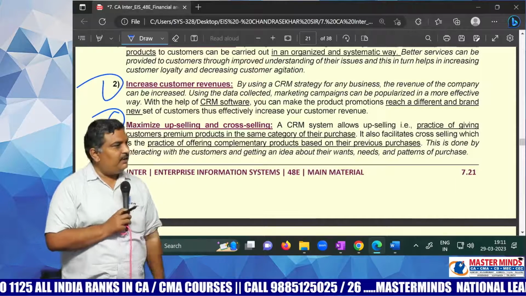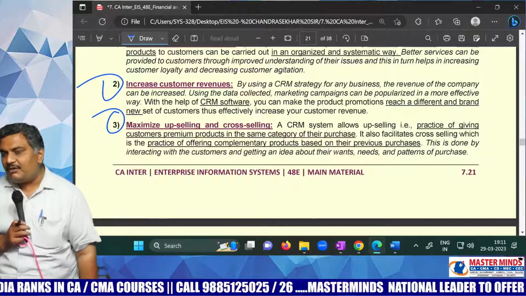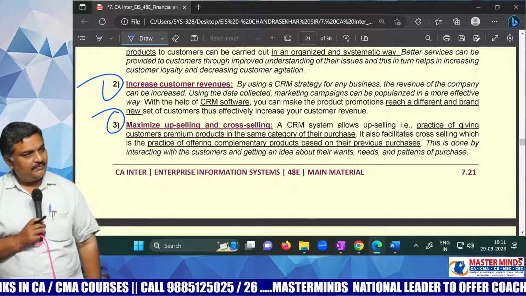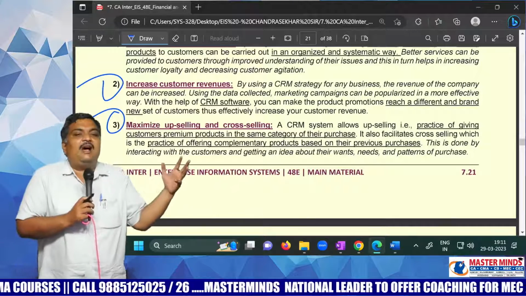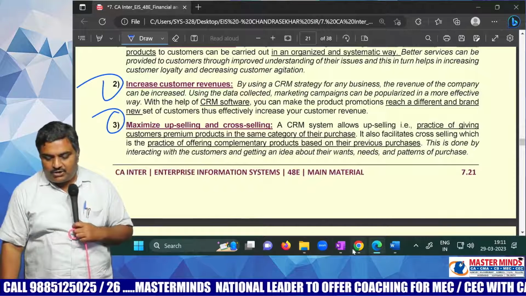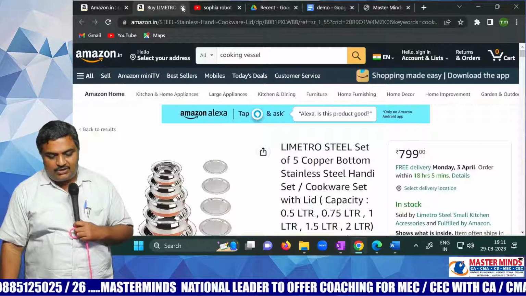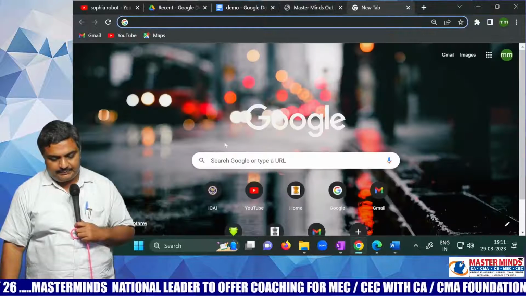And increase customer revenue. Actually, the customer entered Amazon to purchase some 150 rupees item, but came out after spending 1500 rupees. What is the magic? CRM, Customer Relationship Management. Now you again open Amazon. You close Amazon here, you close everything. Again open it.